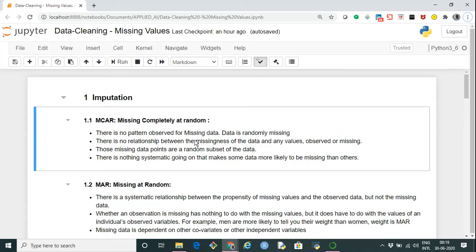Hi there. In this tutorial, we are going to continue with the data cleaning playlist. We'll be covering missing values and imputation of missing values in this tutorial. So what is a missing value?